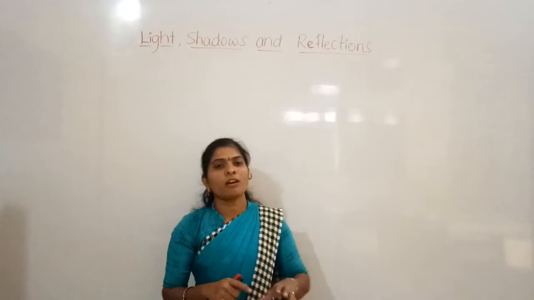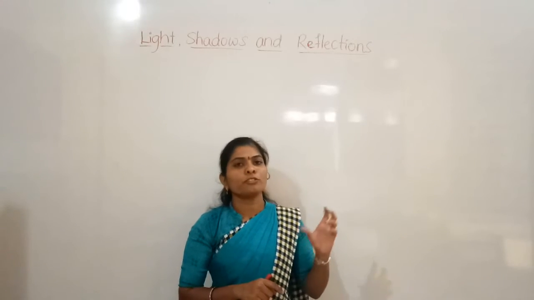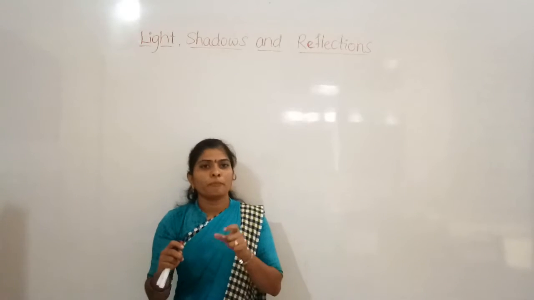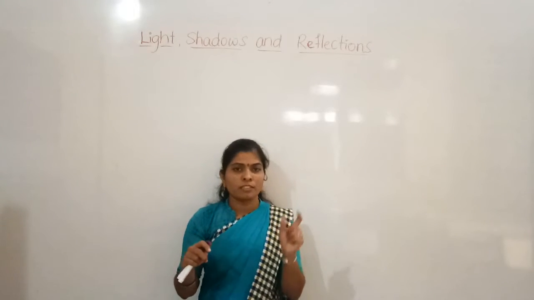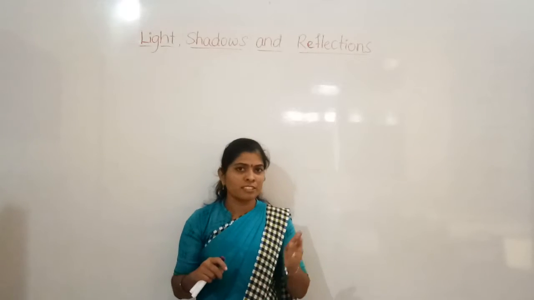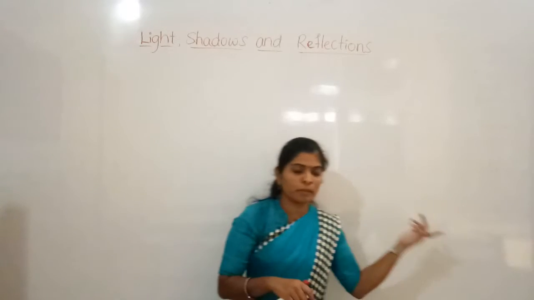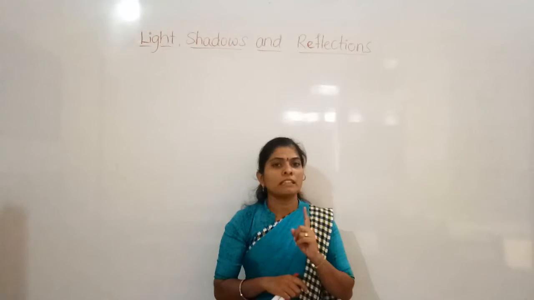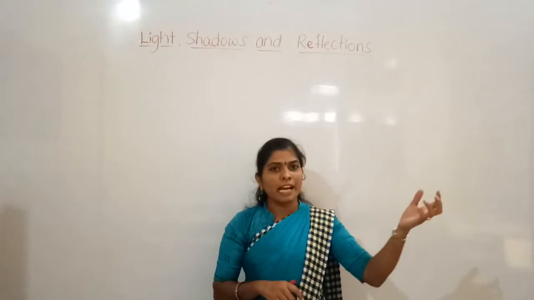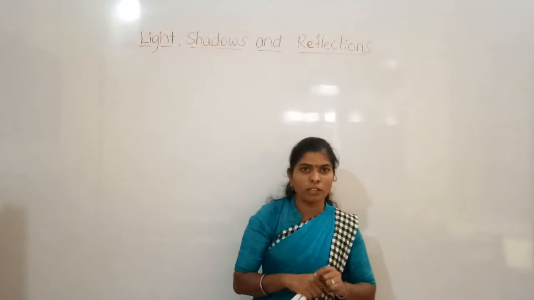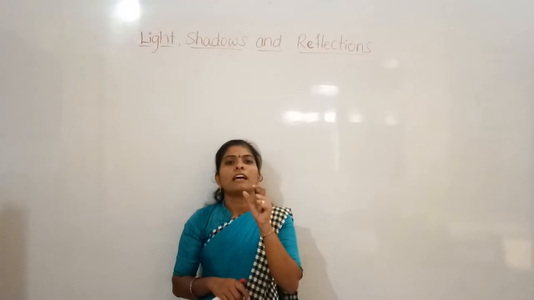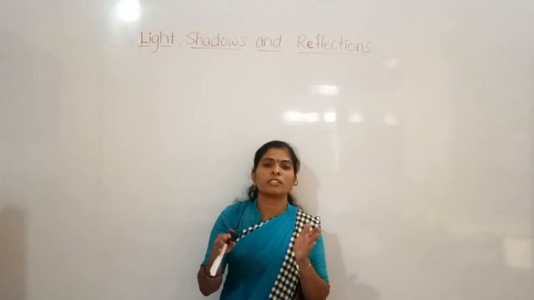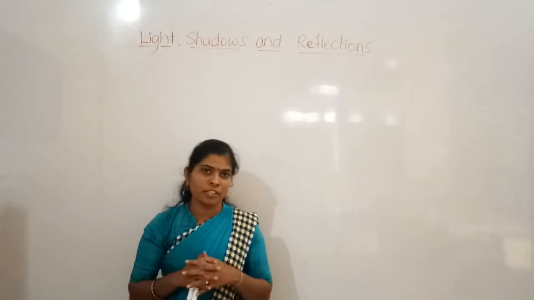So this is how shadows are formed, and we also discussed the pinhole camera, which depends on the character of the light. Light always travels in a straight path, as I explained in the previous class. When the light enters through the hole of the pinhole camera, we can get an image on the screen, and the image formed on the screen is a real image.